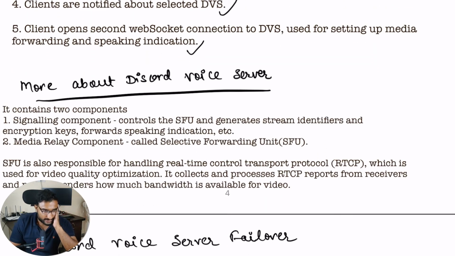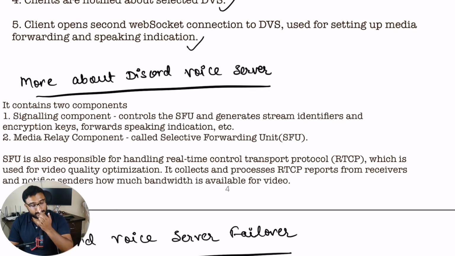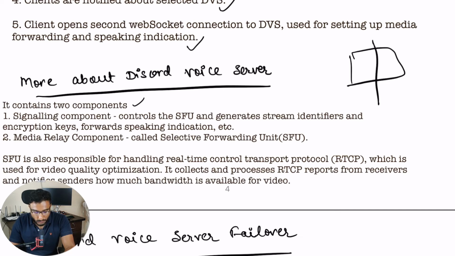Now some more details about the Discord voice server, how it works internally. Let's say this is your Discord voice server. It contains two main components. One is the signaling component and another one is the media relay component. The signaling component helps in controlling the SFU. When we say SFU, it means selective forwarding unit, and it generates stream identifiers and encryption keys, all those things.